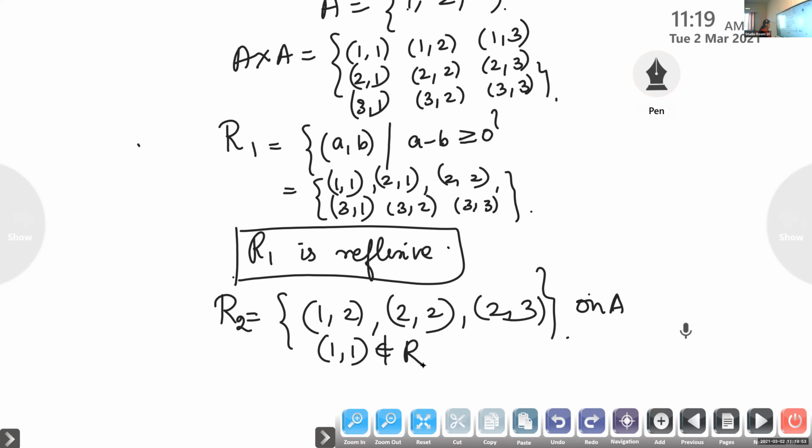For the exam also, whenever they ask whether it is reflexive, you should give the reason why. Here it is not reflexive because (1, 1) does not belong to R2, and (3, 3) does not belong to R2. If it is true for all the elements in A, then it is reflexive. If it is not satisfied by any one of the elements, then it is not reflexive. Therefore, R2 is not reflexive.